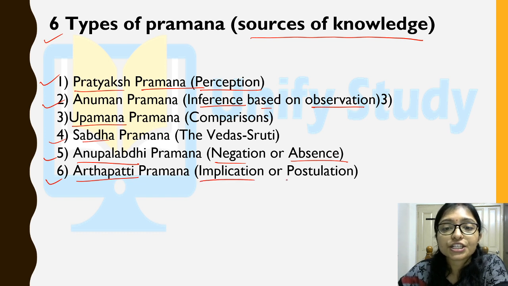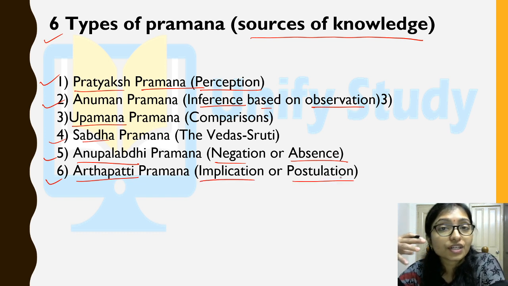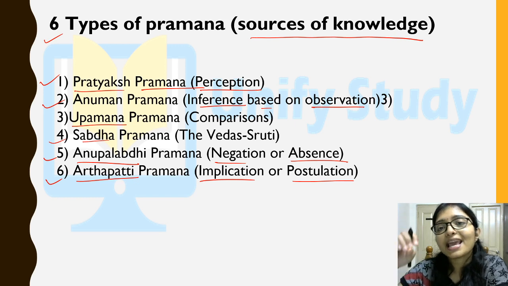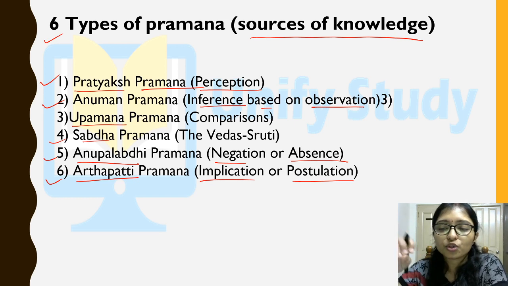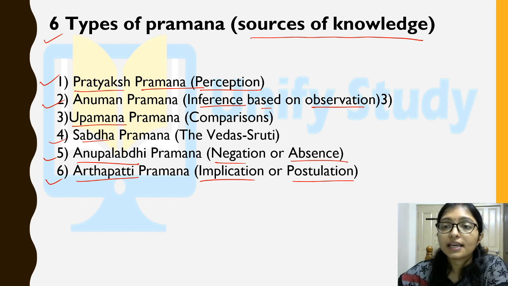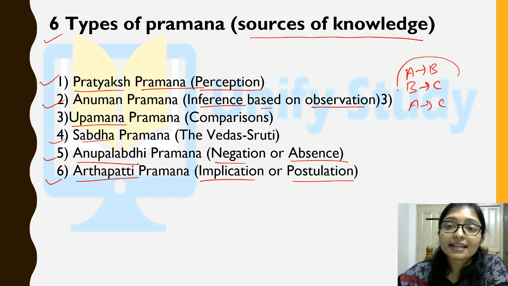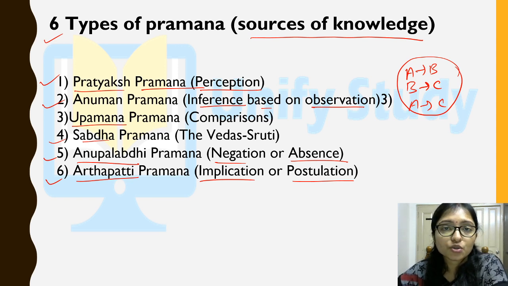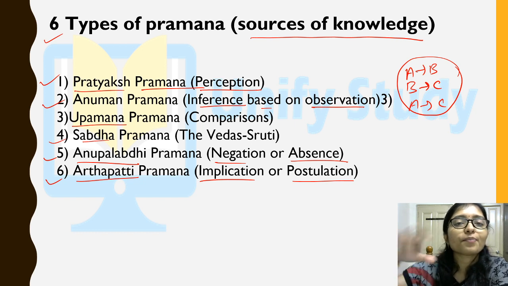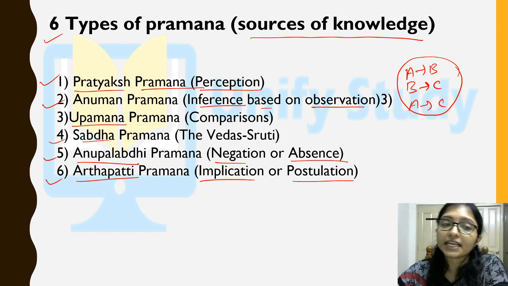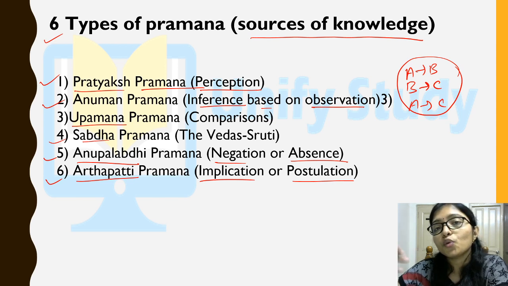Arthapatti means implication or presumption, you are trying to imply something. A implies B and B implies C. We know that if A implies B and B implies C, then A implies C. That is implication: you are trying to get a new meaning or give new information from previous knowledge. That is arthapatti, from artha and apatti. Artha means the meaning, a new meaning.